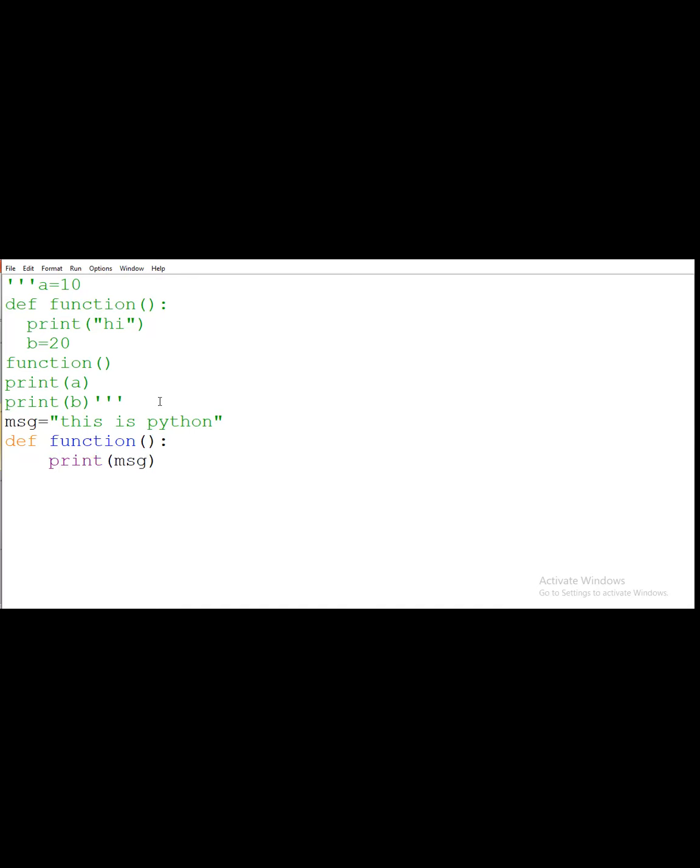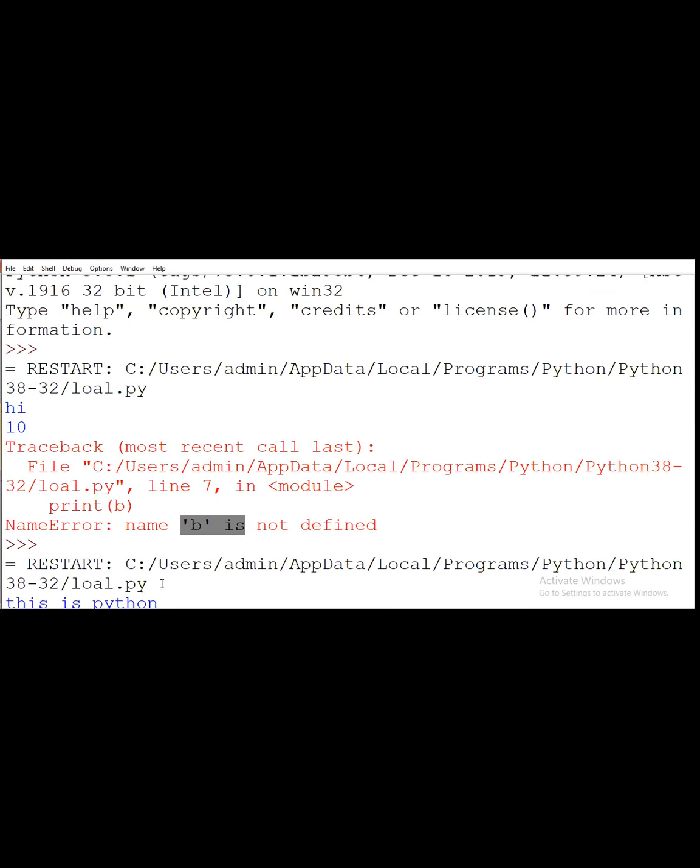Okay, I will call the function. Simply here I call the function. So after execution it will print the message, that is, "this is a Python".